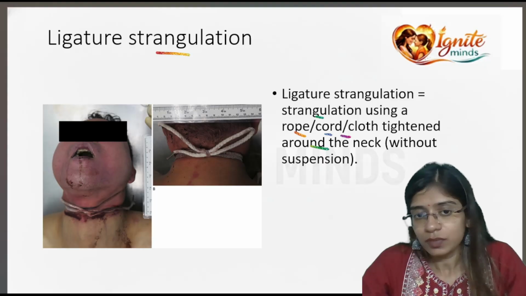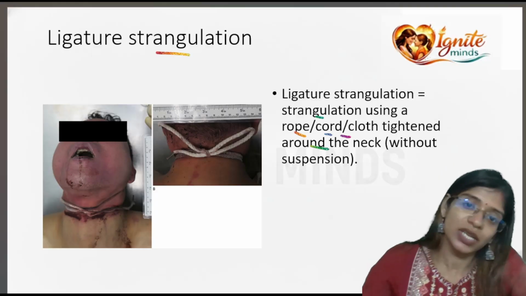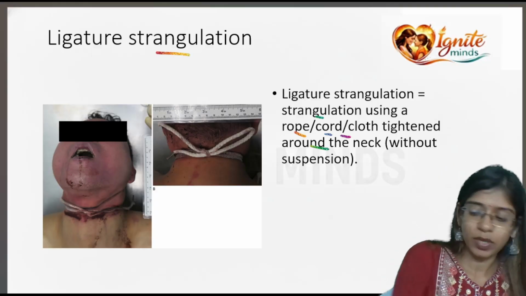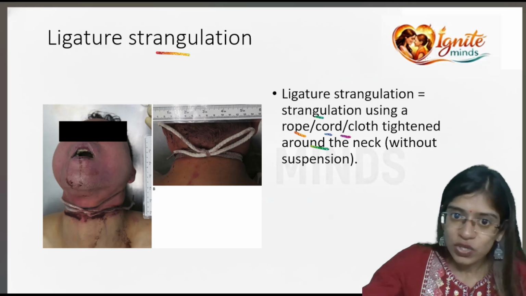Garroting, it is a kind of ligature strangulation. Garroting is a type of ligature strangulation. Okay, my question is, is ligature strangulation equal to garroting?